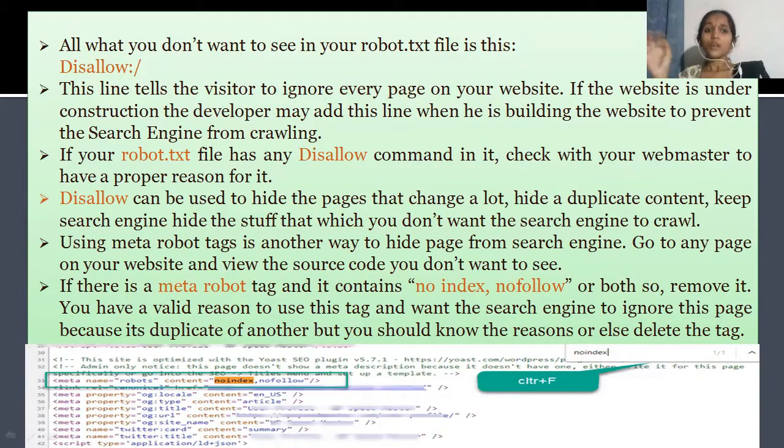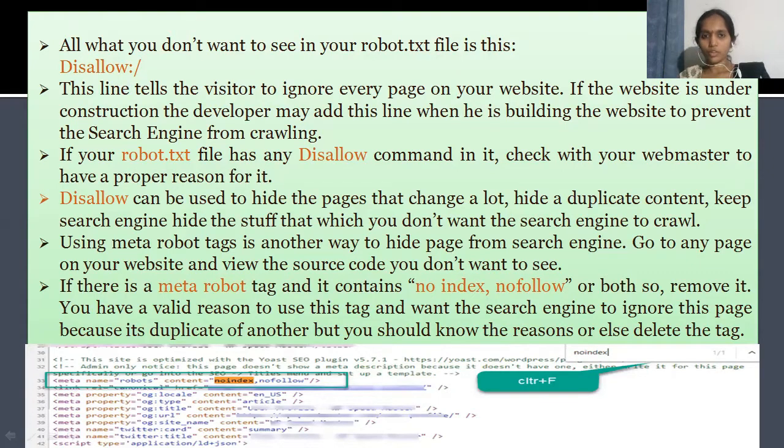Disallow can be used to hide pages that change a lot. It can also be used to hide duplicate content. It keeps the search engine from crawling and hides the stuff that you don't want the search engine to crawl. Your website is your own thought of interest and what you want to show to your users. So you should have a clear idea of what you want to show to your users and what you want to hide.